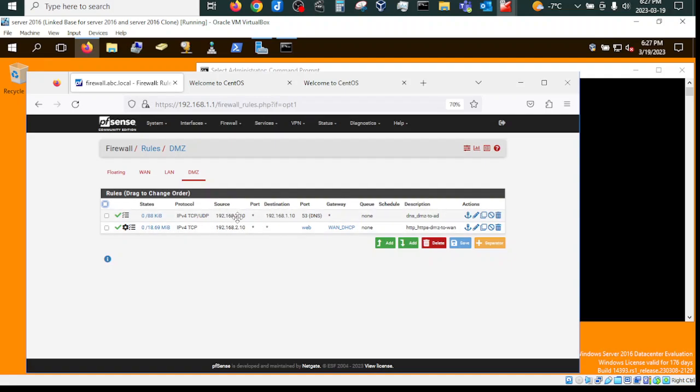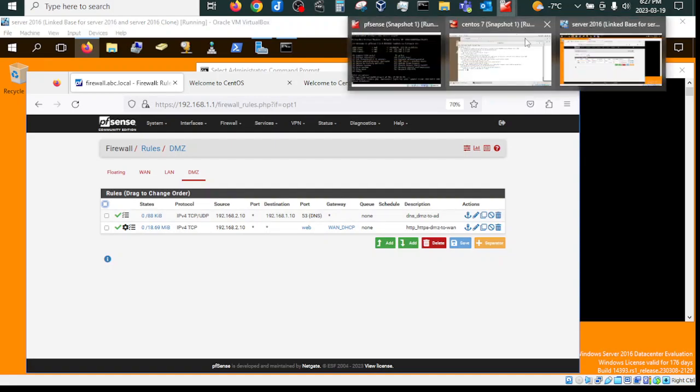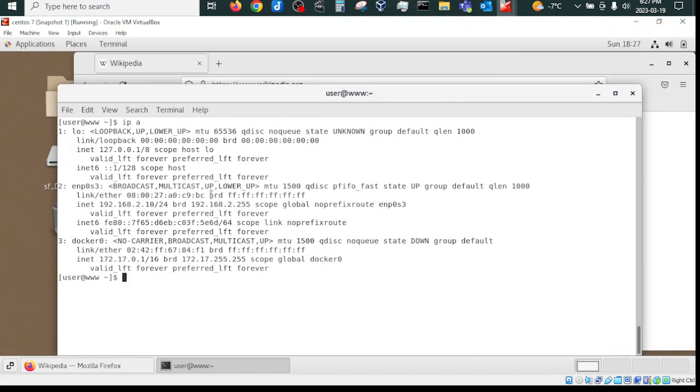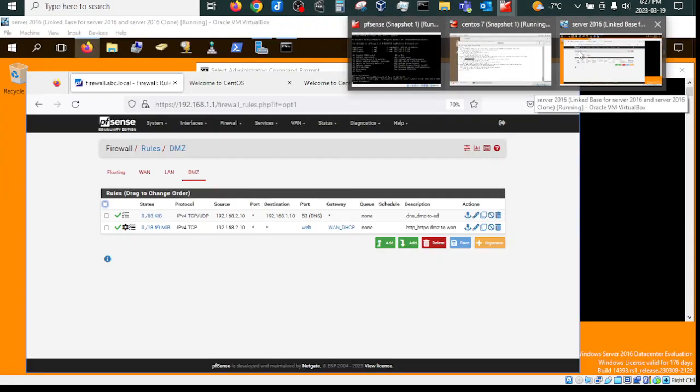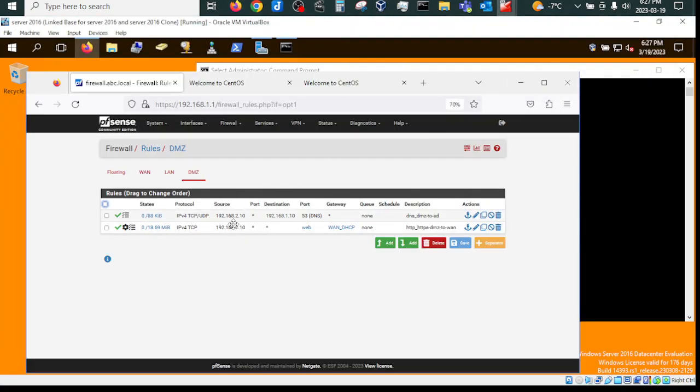source 192.168.2.10. This is once again this CentOS server, right? This guy here. Then, yeah, here it is. This guy to be able to access the DNS on the active domain controller. This is the one through TCP/UDP.